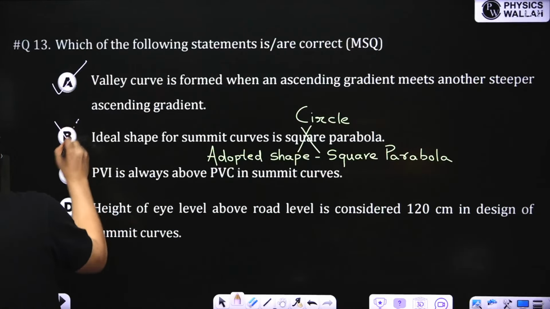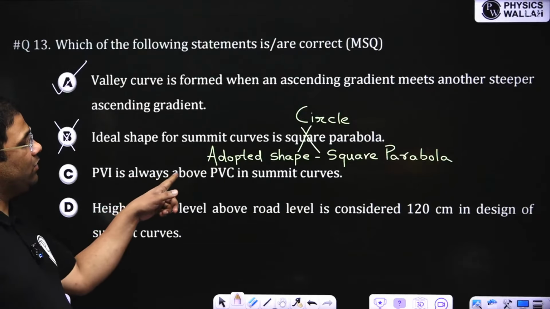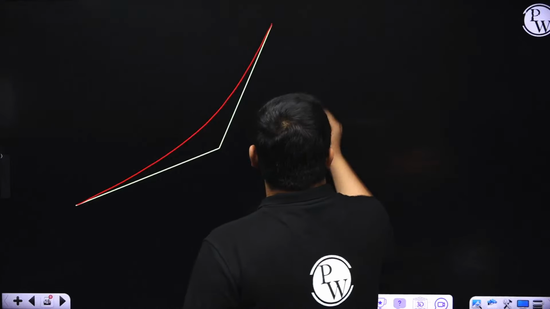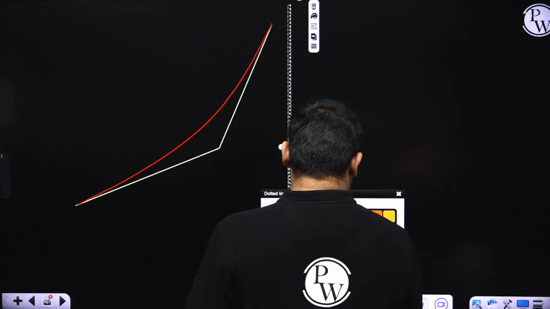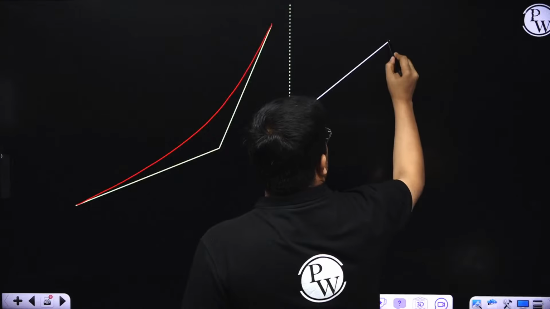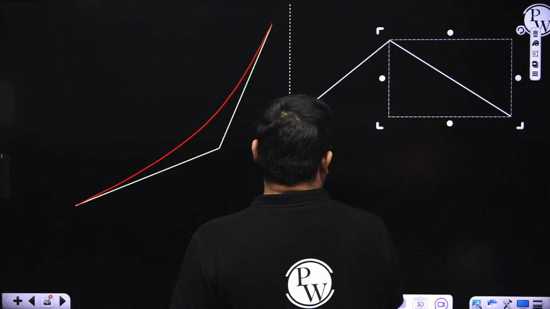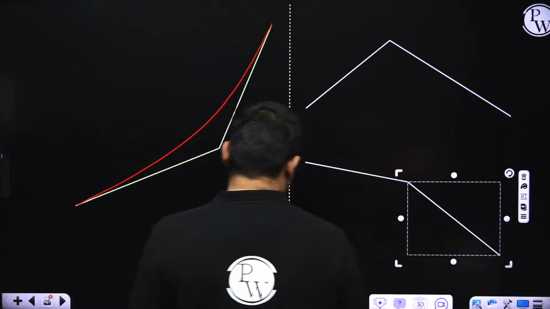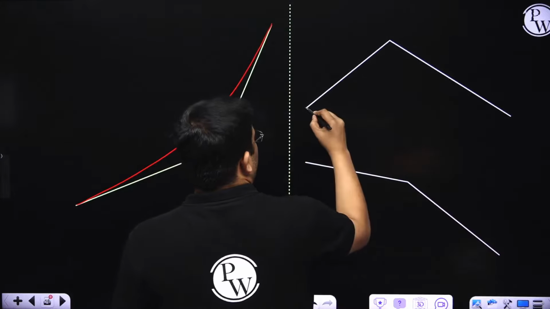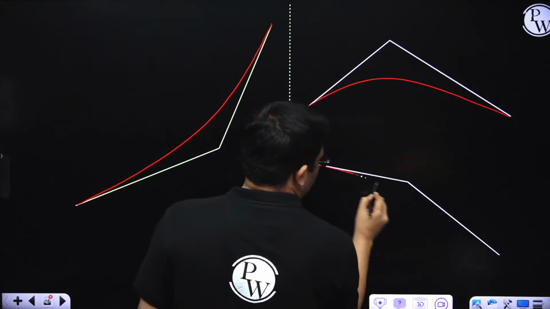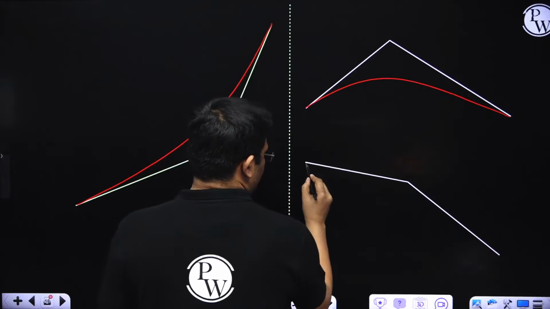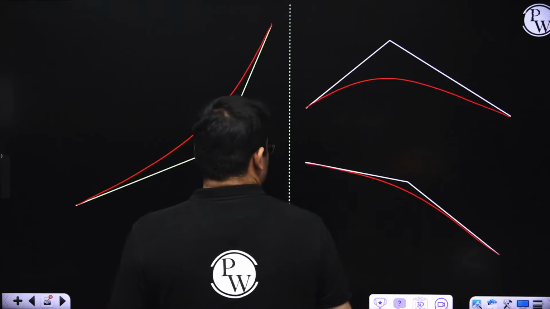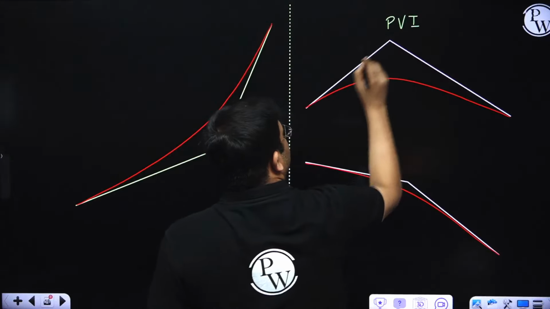This one is wrong. Now see, here it is written PVI is always above PVC in summit curve. This might look correct, but this is wrong. How? If we have a summit curve like this, suppose this is one summit curve. This is also a summit curve, right? Now see, this is PVI and this is PVC.